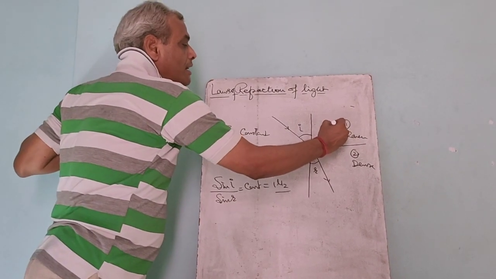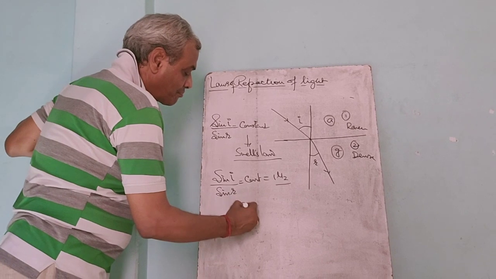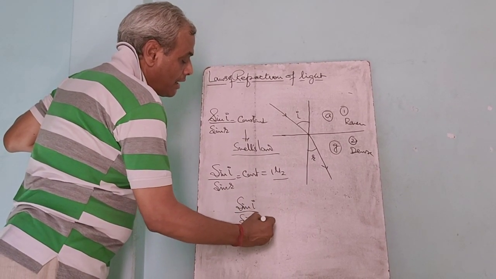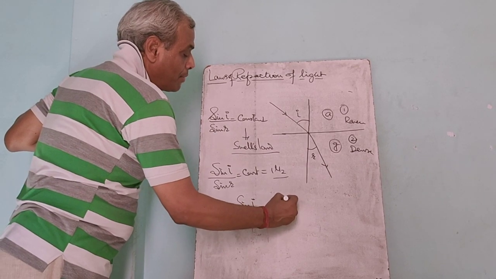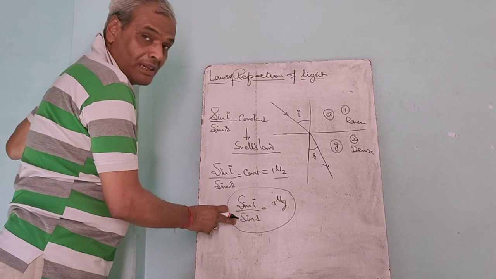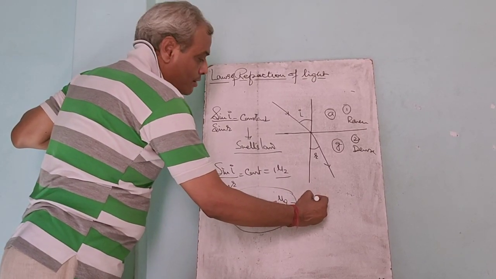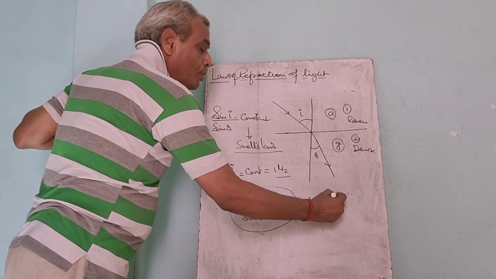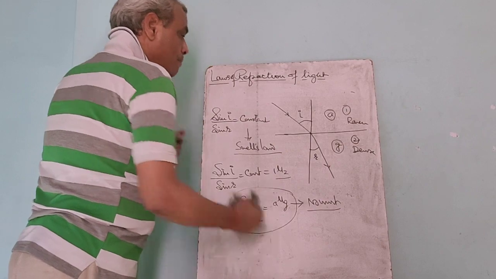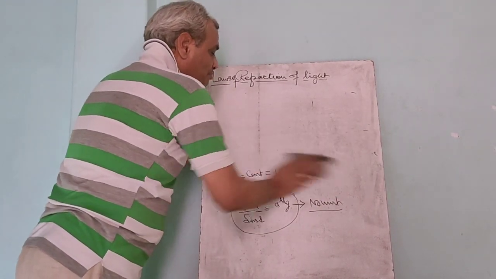Suppose a ray of light is traveling from air to glass, then sine i upon sine r equals a mu g. Since it is the ratio between two trigonometrical quantities, a mu g has no unit. Got it? a mu g has no unit.